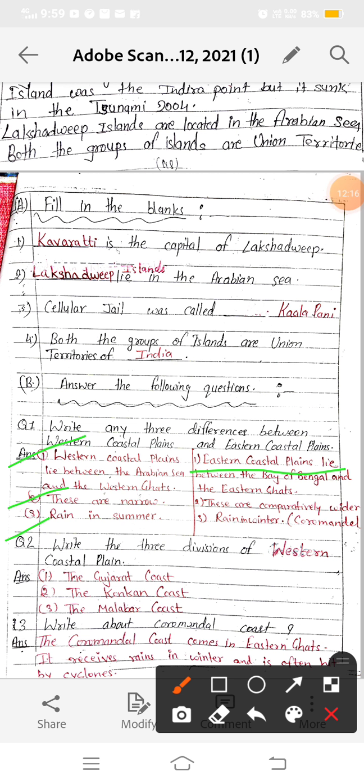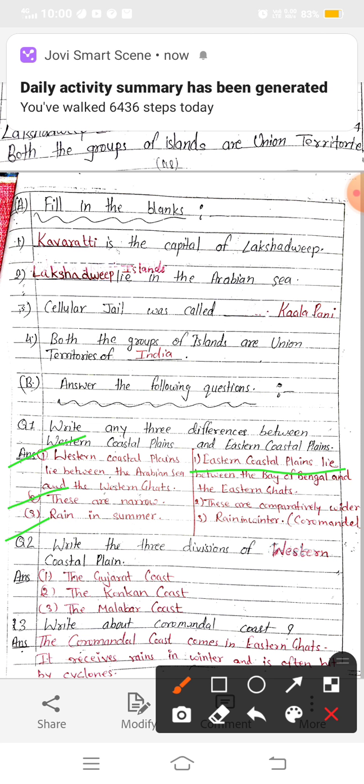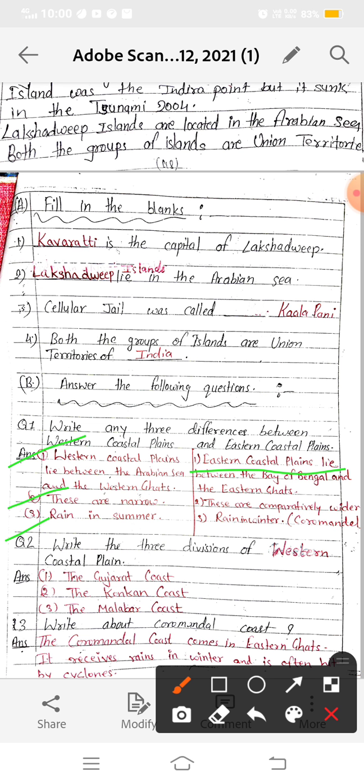You can also write that the western coastal plains have the states Gujarat, Maharashtra, Karnataka and Kerala, and the eastern coastal plains have the states West Bengal, Odisha, Andhra Pradesh, Tamil Nadu, etc. Now the next question: write the three divisions of the western coastal plains.